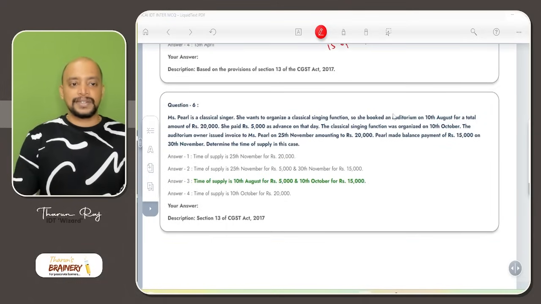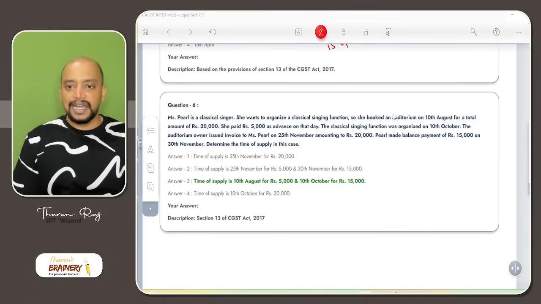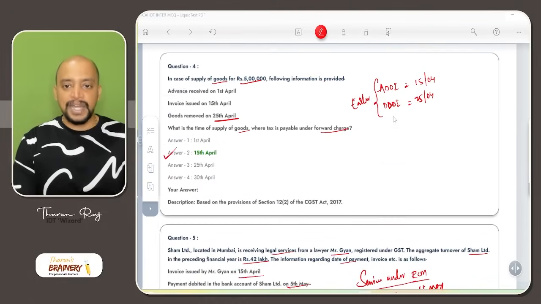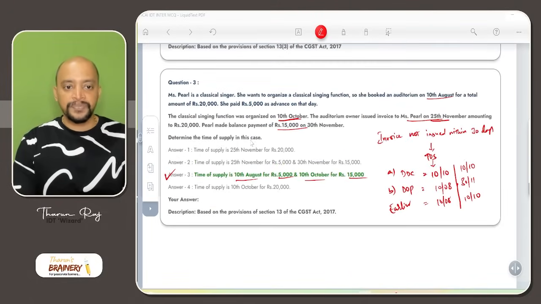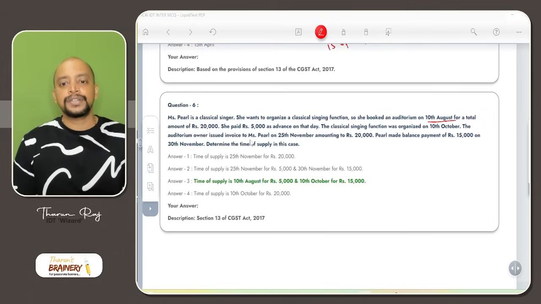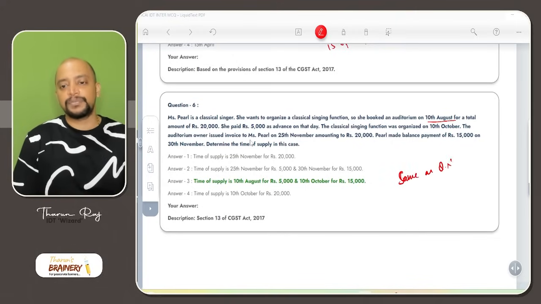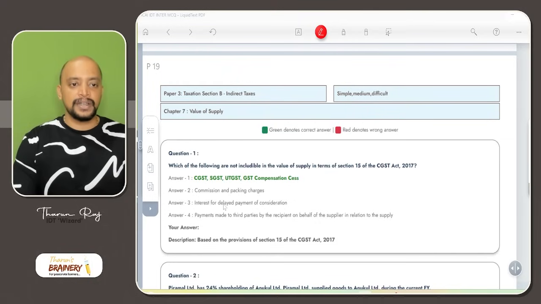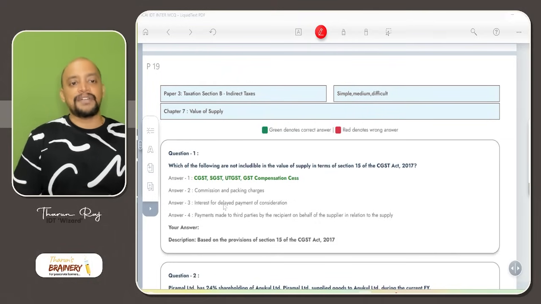Then question number 6. Miss Pearl is a classical singer. Already we discussed this. She booked the auditorium on 10th August. So 10th August for 5,000, 10th October for 15,000. This is the same as question number 3. It just got repeated.